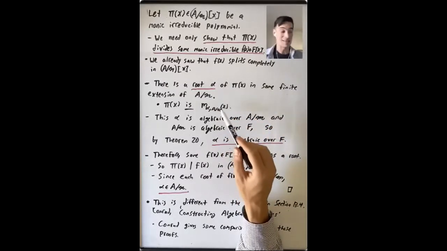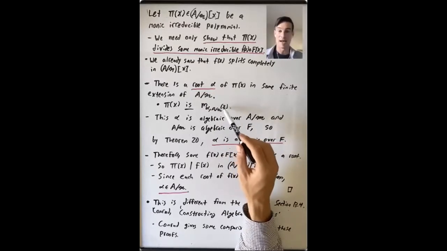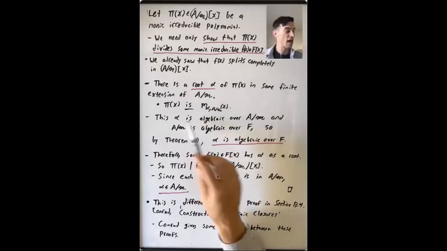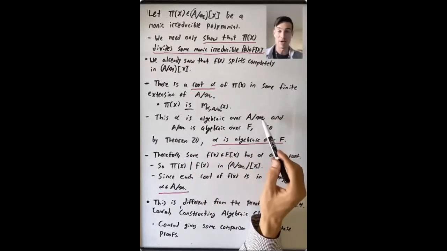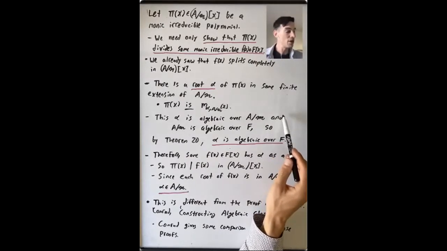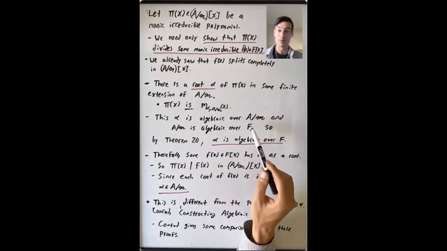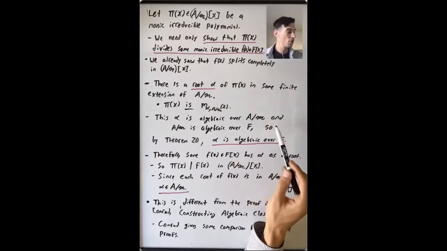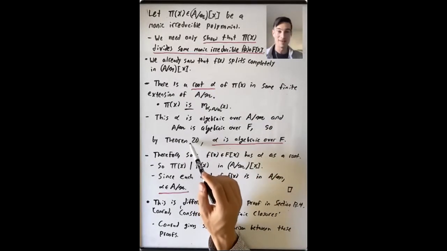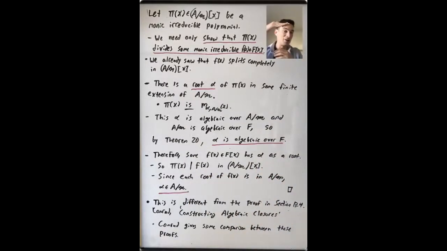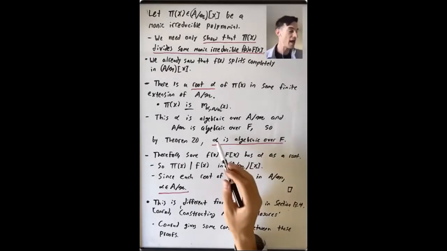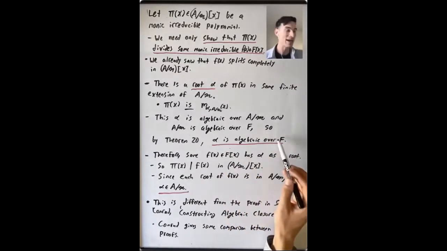So it is the minimal polynomial of alpha over A mod M. All right, so this alpha is algebraic over A mod M. It's the root of a monic irreducible polynomial. And we know that A mod M is algebraic over F. We proved this before. So theorem 20, this thing about L is algebraic over K and K is algebraic over F, this tells us that alpha is algebraic over F.